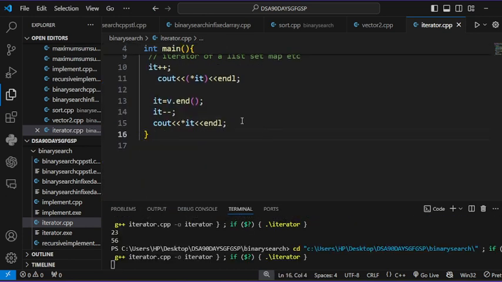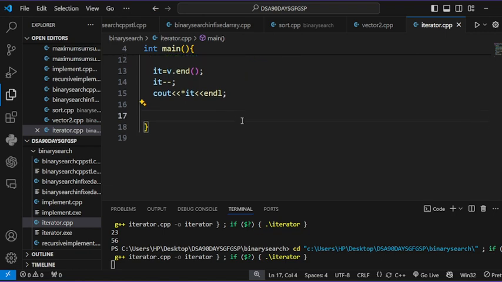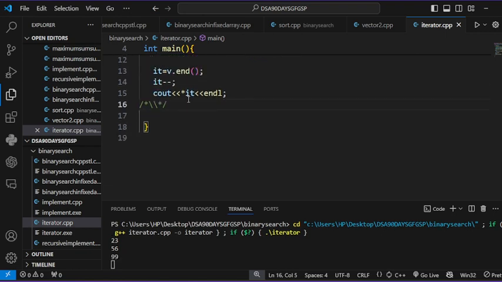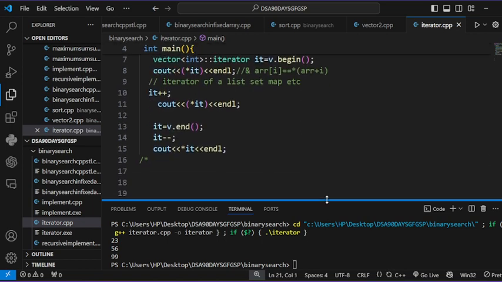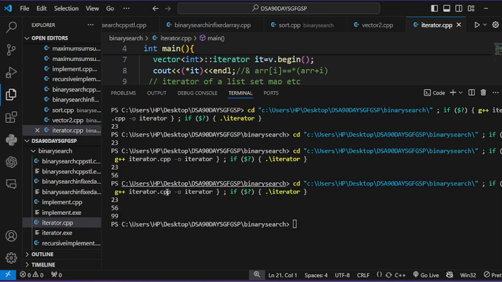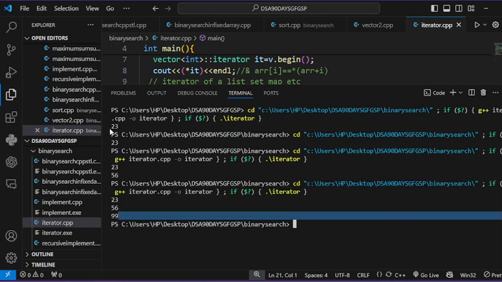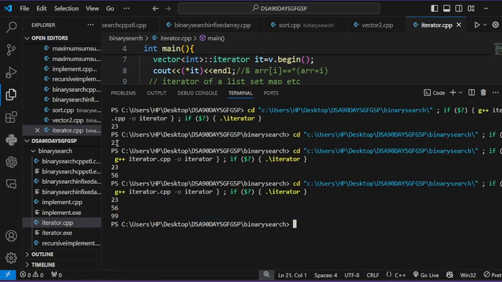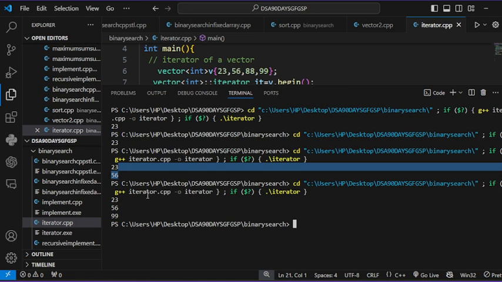Next, how many functions in iterators? First, let's discuss what output comes here. You can see 23, 56, 99. First it comes 23 with b.begin, then with it++ it comes 23, 56, and after b.end with it-- it comes 99.